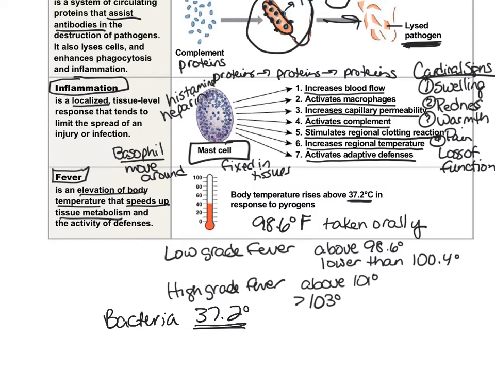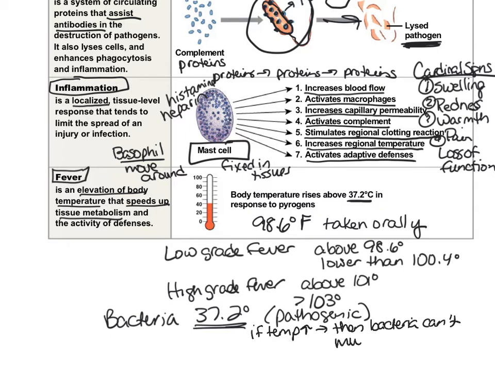So bacteria are very, very happy at 37.2 degrees Celsius, at least bacteria that we call pathogenic. Those are bacteria that can cause illnesses in your body. If the temperature increases above that, then bacteria can't multiply as fast. If bacteria can't multiply as fast, that means that the body has a greater chance of getting to those pathogens before they can cause any damage or any infection in your body.